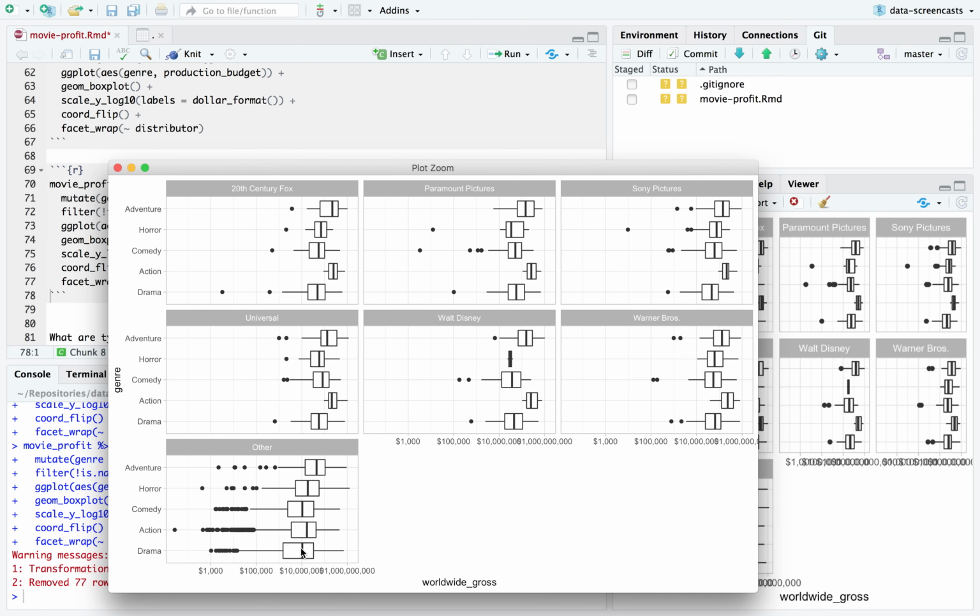Here's a longer tail, especially on the lower end. It's rare for a movie made by a major distributor to gross very little money. It's not that strange for an independent distributor. So we might be looking sometimes at just these big distributors. Okay.